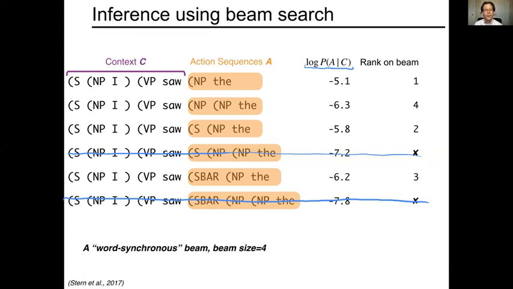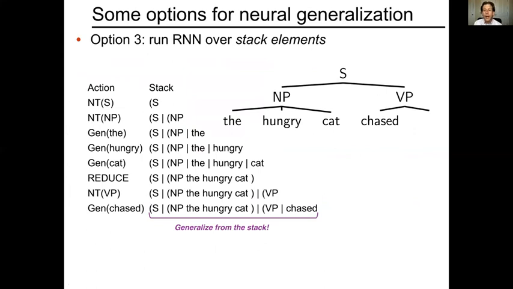And we'll wind up with a joint probability or joint score for the incremental structure, and we can maintain those using a beam. So that's an inferential challenge for any model that's going to maintain multiple possible candidates. Beam search is one method for maintaining that uncertainty and managing it. So that was option 2, and we would need to deal with that uncertainty for option 2 because we had these latent sequence representation elements during inference, not just the actual words.